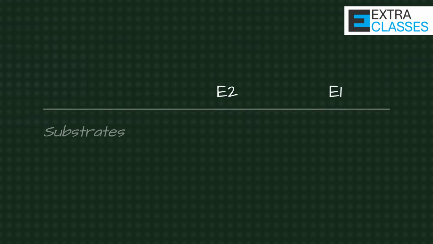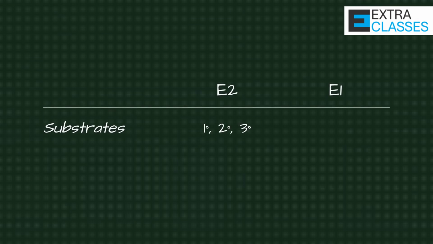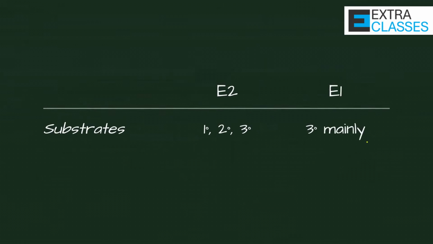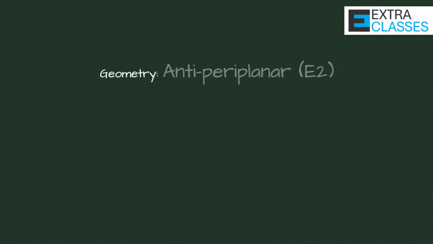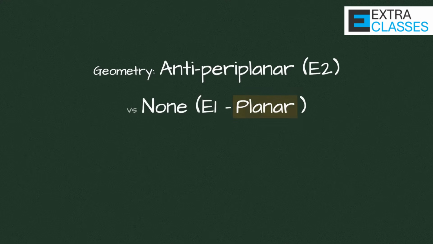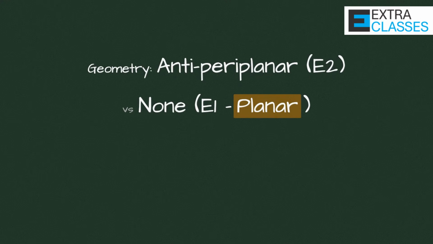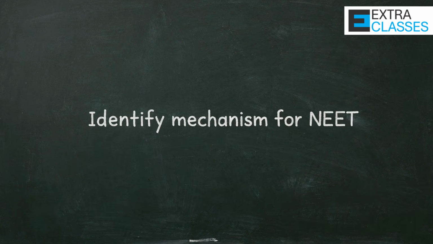E2 can occur with primary, secondary, and tertiary substrates if the base is strong. E1 mainly occurs with tertiary substrates. E2 requires antiperiplanar geometry. E1 does not have this requirement because the carbocation is planar. If you remember these differences, you can easily identify the mechanism in NEET.